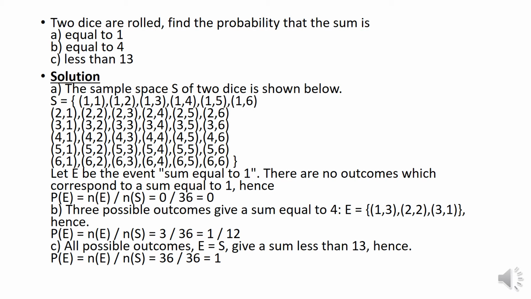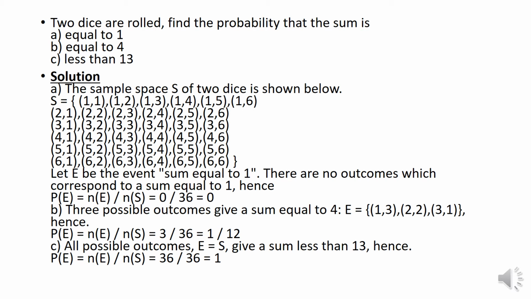So in the first die it will be 1 and in the second die it will be 1. We'll start with that. In the first die it will be 1 and in the second die it will be 2. So it goes on: 1 1, 1 2, 1 3, 1 4, 1 5, 1 6. Then 2 1, 2 2, 2 3, till we exhaust everything. So we'll have 36 exhaustive outcomes.